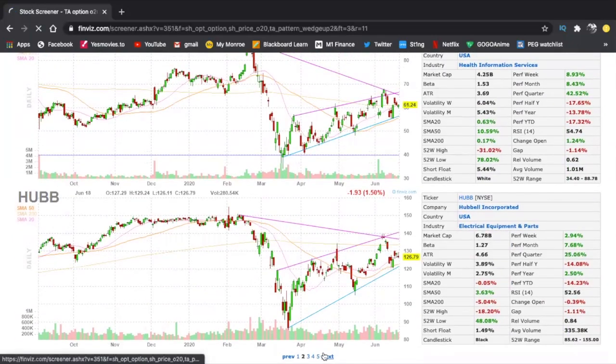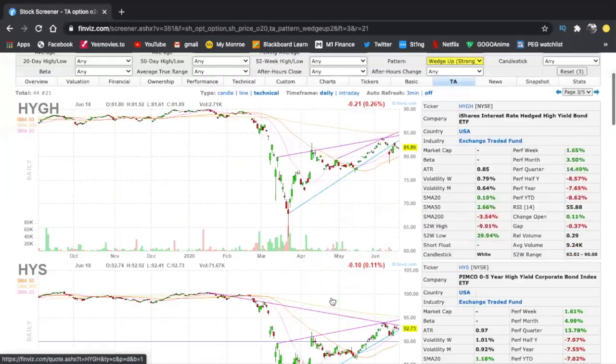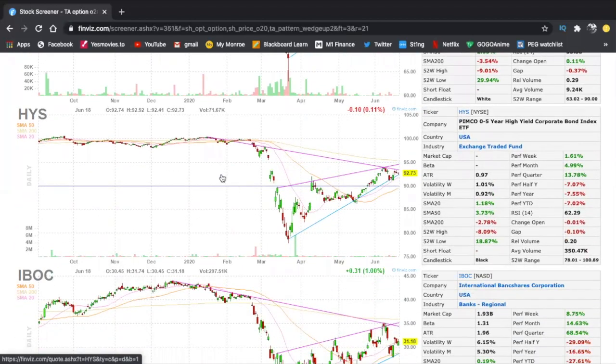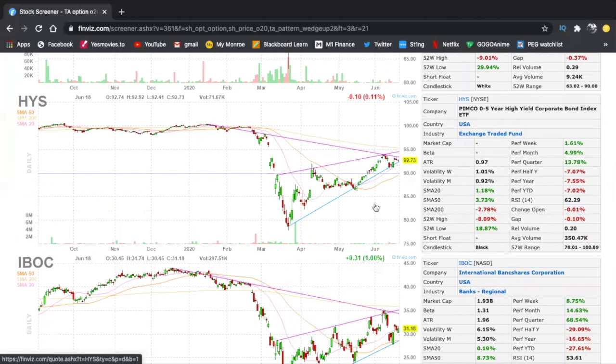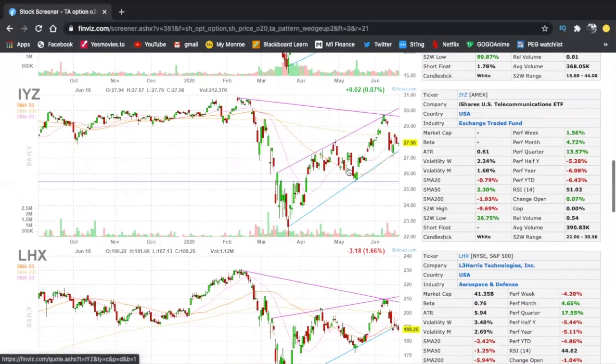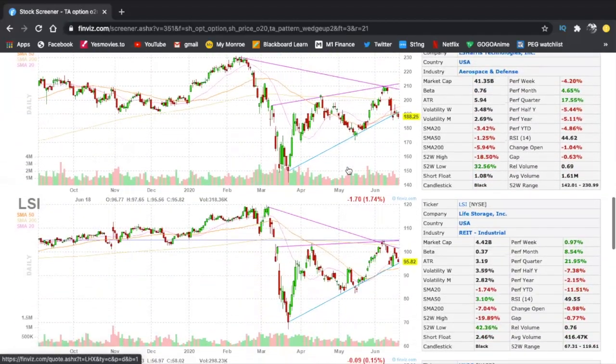So we're looking at all of these stocks and we found one of them. Now we're looking at HYS. HYS is very much testing the downtrend right here, followed by the uptrend. The only thing I don't like is that these candlesticks are very, very tiny, so this might not be one that gets a lot of volume. It is an ETF, so that's probably why it doesn't get a lot of volume, and one of the reasons I wouldn't trade this. I want to trade something that's volatile, that's going to move and give me some kind of profit.